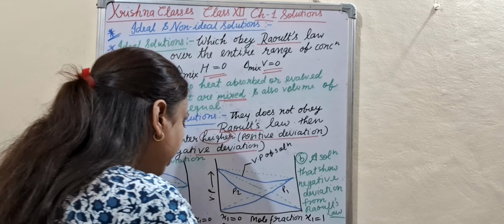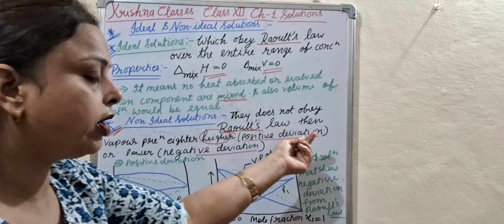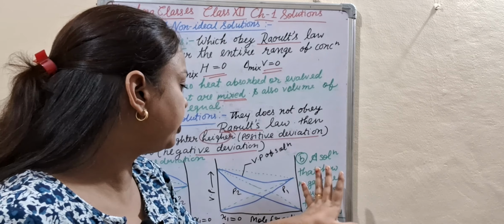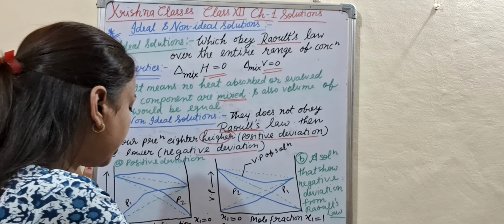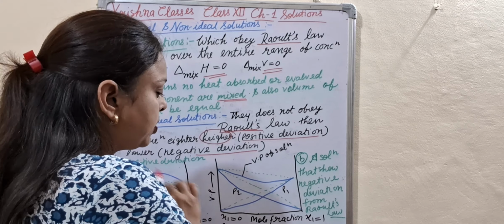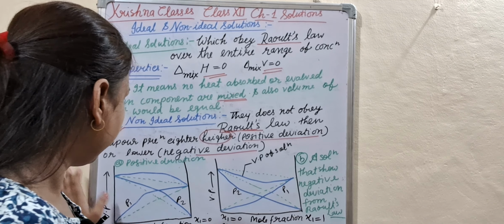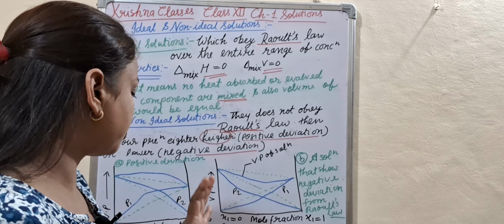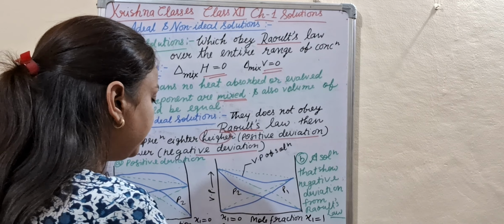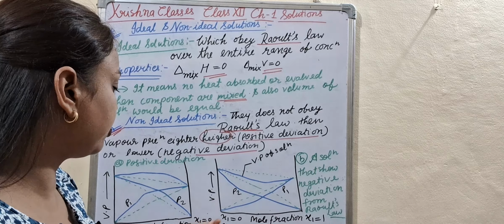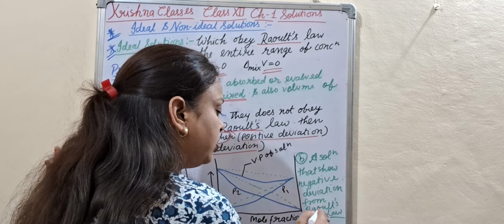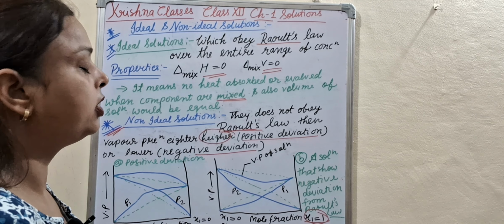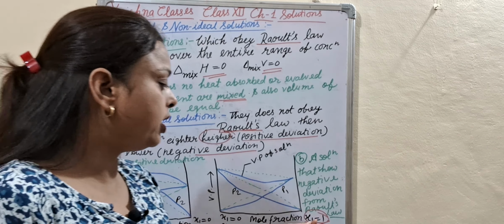Here two graphs are given. The first shows the positive deviation and the second shows the negative deviation. The first is the positive deviation graph where vapor pressure and mole fraction are given, and here the negative deviation where vapor pressure and mole fraction are given. Here x1 is equal to 0, here also x1 is equal to 0, here x2 is equal to 1, here x2 is equal to 1. So here x1 is equal to 0 and x2 is equal to 1, here x1 is equal to 1 and x2 is equal to 0. This is the difference between positive and negative deviation.